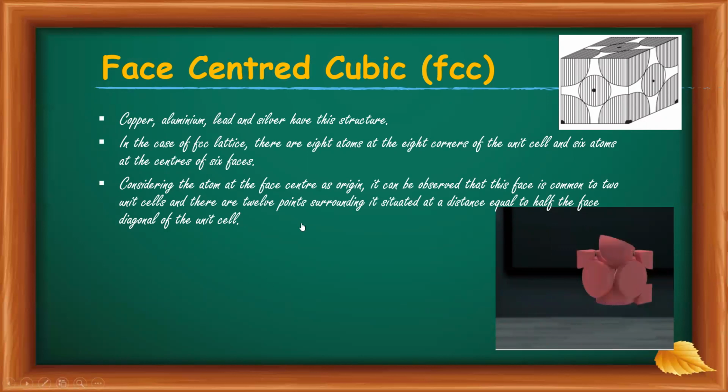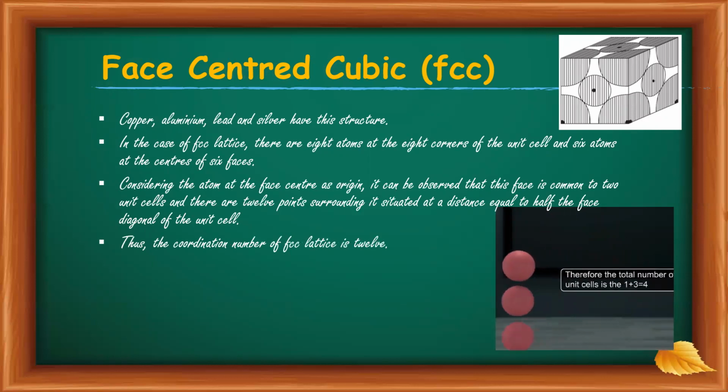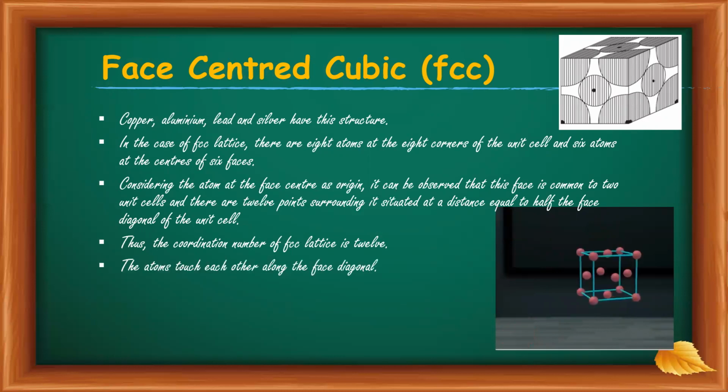Now to obtain the coordination number, considering the atom at the face center as the origin, it can be observed that this face is common to 2 unit cells and there are 12 points surrounding it situated at a distance equal to half of the face diagonal of the unit cell. Thus, the coordination number of the FCC lattice must be equal to 12. The atoms touch each other along the face diagonal.